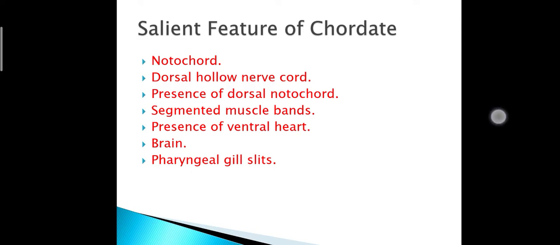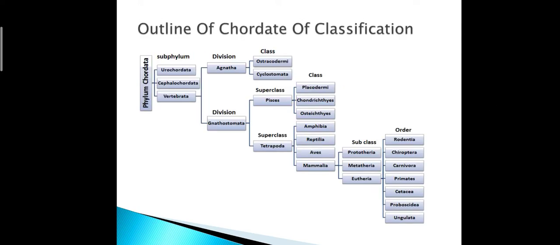In the next slide, you all are able to understand how chordate animal classify. In this slide, on the basis of outline, you can understand very well how phylum Chordata is divided into three subphylum: Urochordata, Cephalochordata, and Vertebrata. If we take one character of each subphylum, you'll understand how the particular animal belong to the respective subphylum.